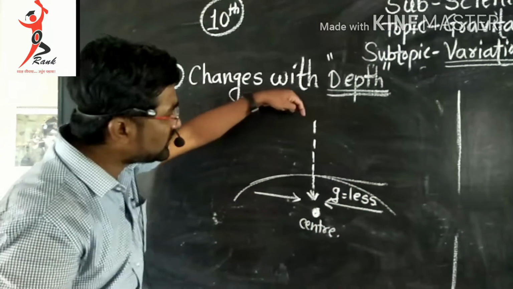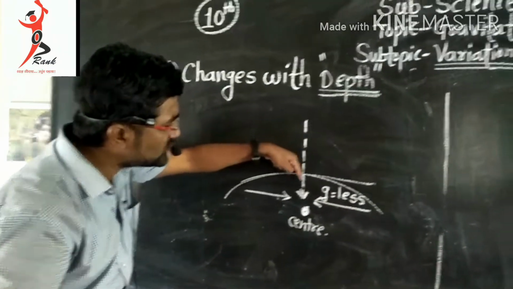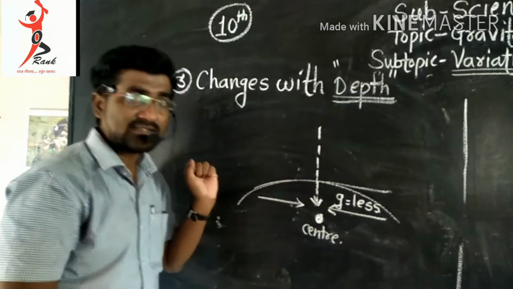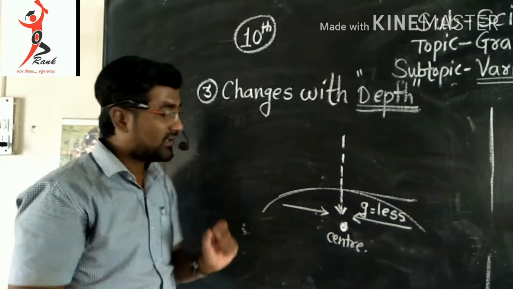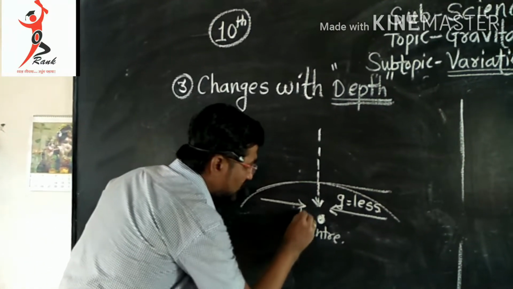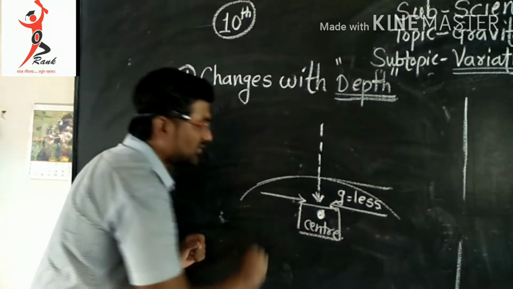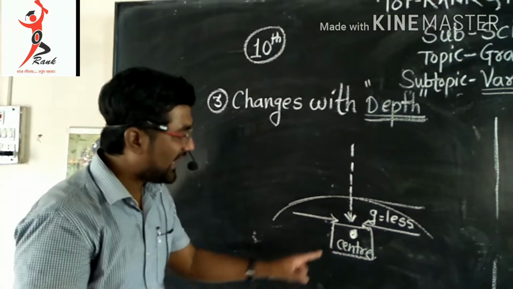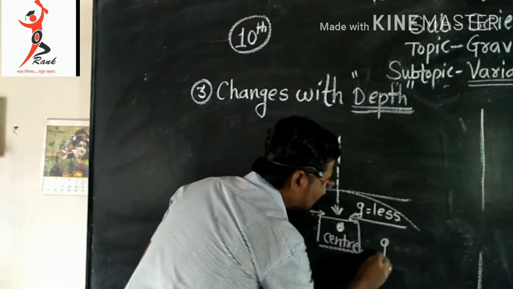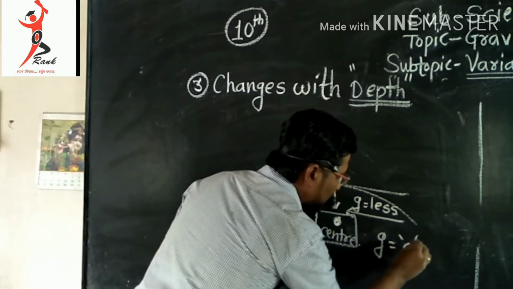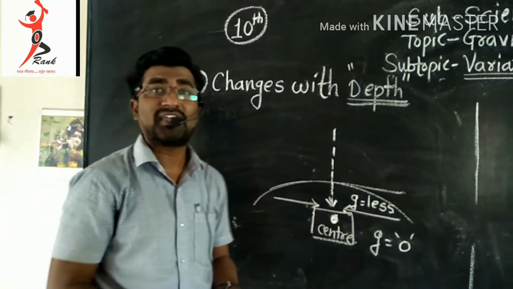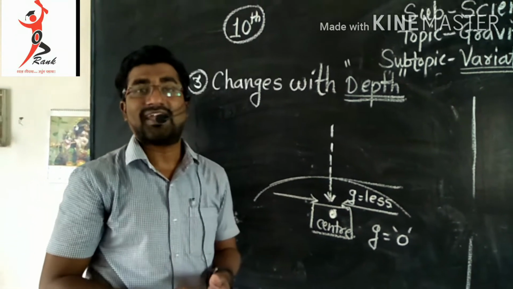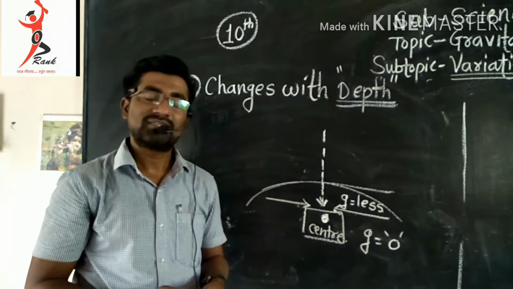As we go closer to the center of the earth, the value of g becomes less. So imagine that when the object comes to the center of the earth, what is the value of g? The value of g at the center of the earth is 0, because no gravitational force acts on that object. So the gravitational acceleration is also 0.